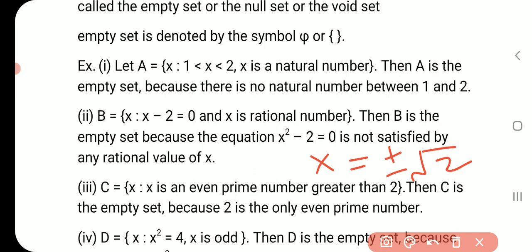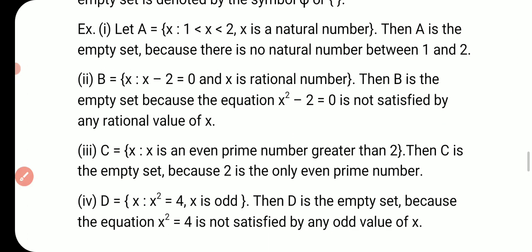There will be no member of this set, and it will be an empty set, or null set, or void set.